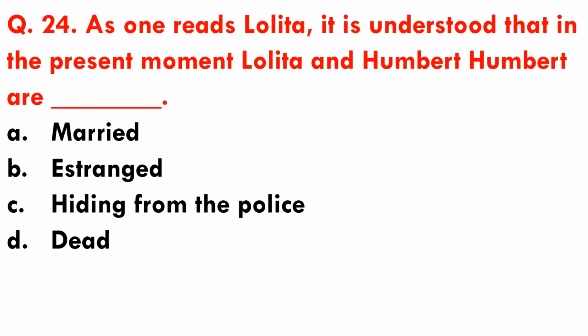Question number 24. As one reads Lolita, it is understood that in the present moment, Lolita and Humbert Humbert are dash. Options are A. Married, B. Estranged, C. Hiding from the police, and D. Dead. So, as we read the novel, we come to know that at the present moment, Lolita and Humbert Humbert are dead.